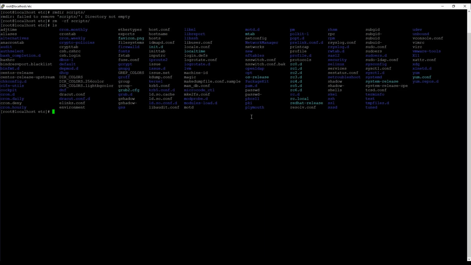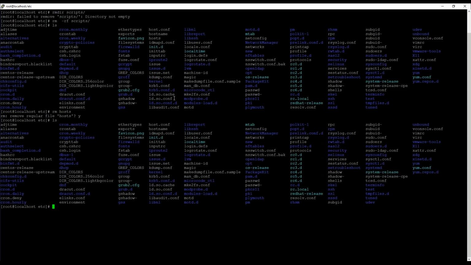Obviously, you can also use rm to remove individual files like rm hosts. And if I enter yes, let's list out the files and it's gone.